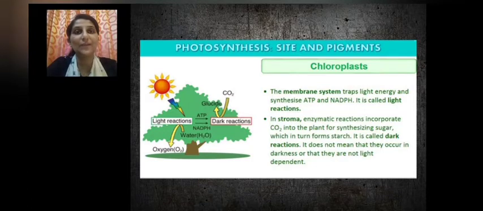from the atmosphere into the plant and it is reduced to sugar, which is in turn converted into the stored form of energy called starch. And this reaction is called a dark reaction. It does not mean that it is taking place in darkness. They are only light independent, or they do not require light.